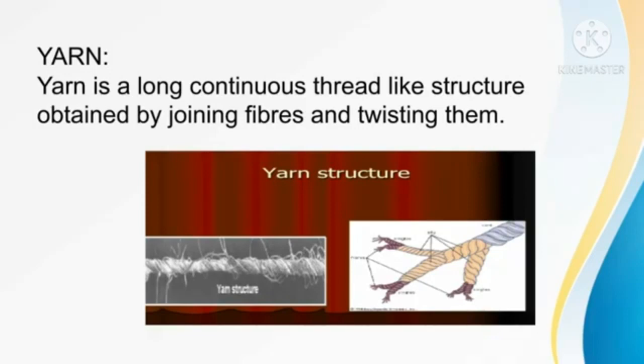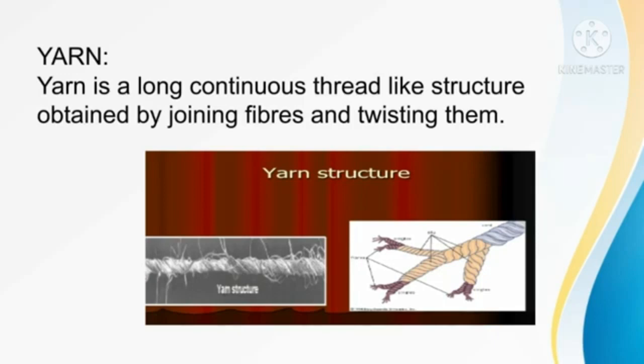See, yarn is a long, continuous thread-like structure obtained by joining fibers and twisting them.